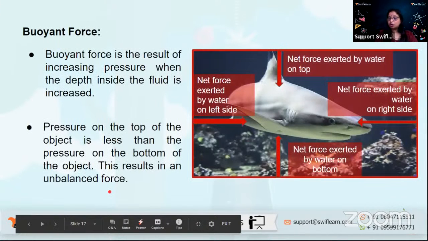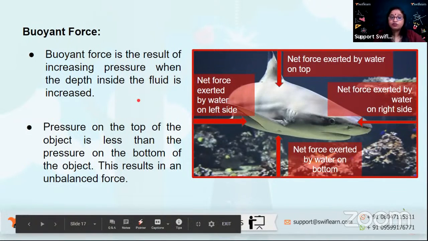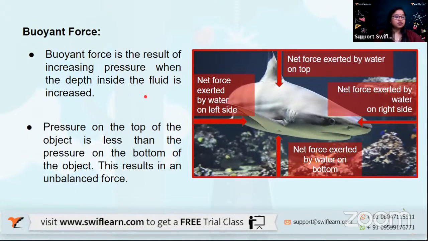All right, so let us talk about the buoyant force now. When we talk about the buoyant force, it is the result of the increasing pressure as depth inside the fluid increases. So as you go more and more down, depth is increasing, the pressure keeps on increasing, and that is the buoyant force that we are talking about. That is why it is very, very important for us to understand this.